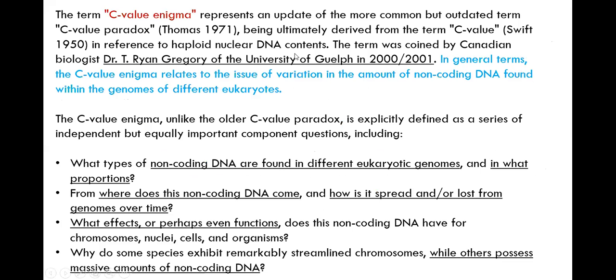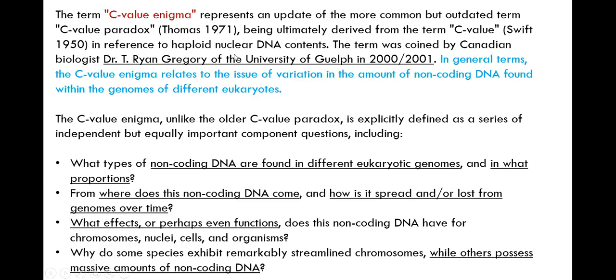Why is that? C-value enigma is another term. It is the paradox that the protein coding complexity of the genome doesn't match. Then they defined that yes, we found the reason for this paradox. You don't need to talk in terms of the coding genes; you need to talk in terms of the non-coding portion of the DNA.